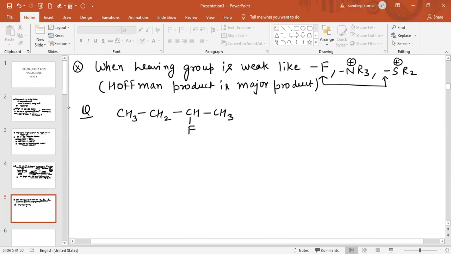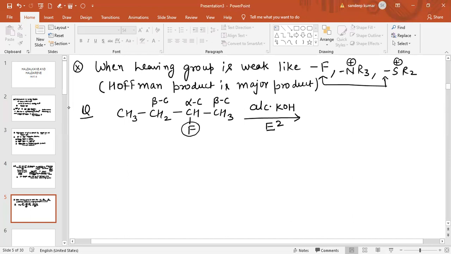This compound is given, and the reagent given is alcoholic KOH. So which mechanism will follow? The E2 mechanism will follow. This is the functional group, which is halogen. This is the alpha carbon, this is the beta carbon, and this is also a beta carbon.